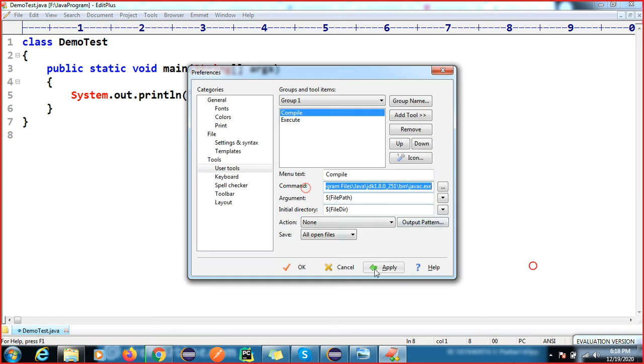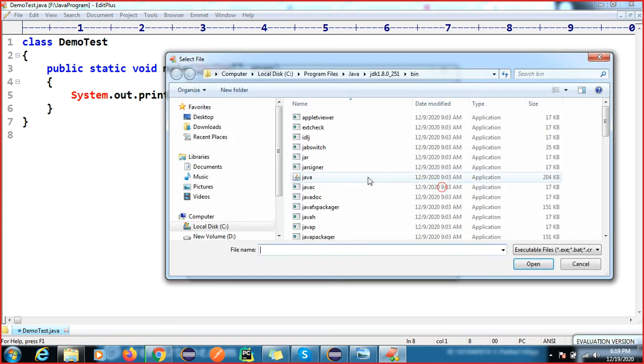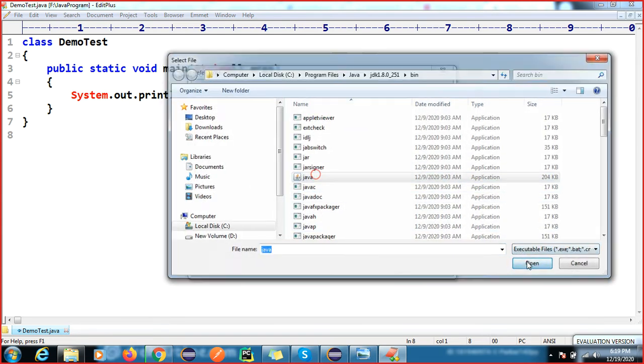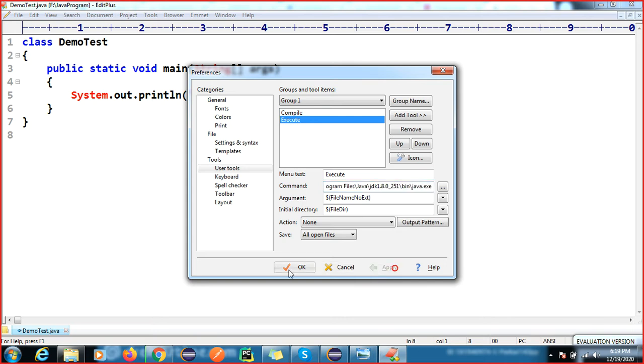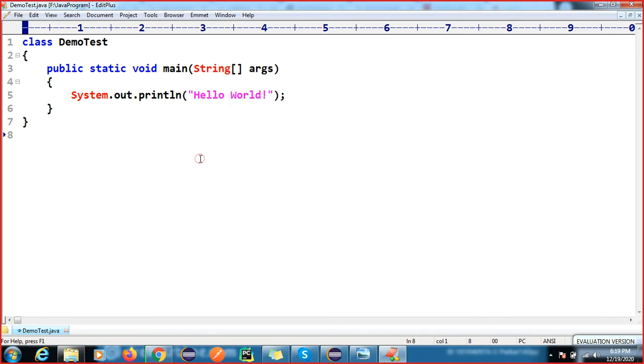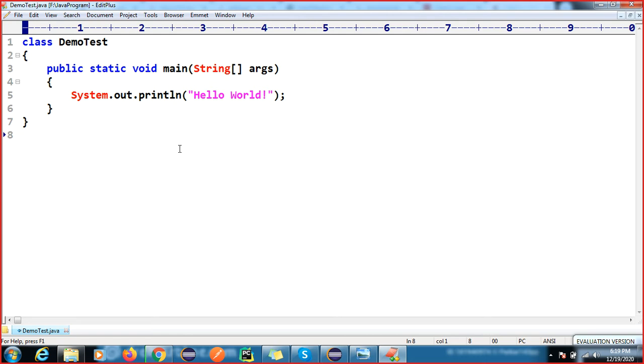So now I will do apply. Again I will go to execute. Then again I'm going to change this, apply, and click on OK. So I'm going to press Control 1. If I press Control 1, it will compile. Okay, so now you can see, I think my system is slow, it won't take much time. Now it is able to compile, and I'm going to execute.